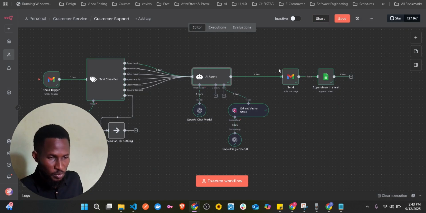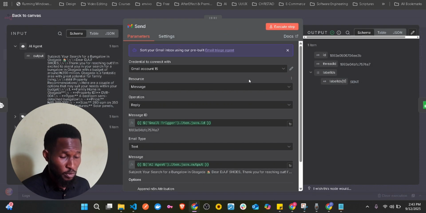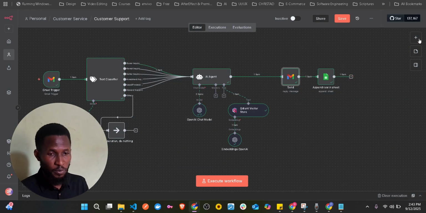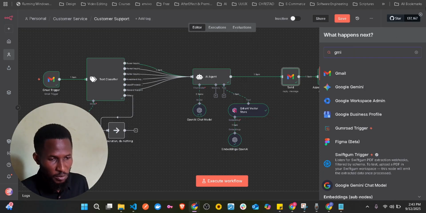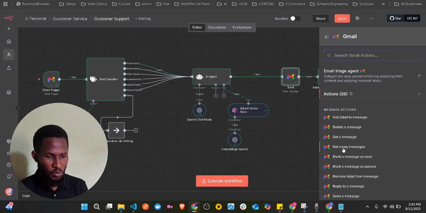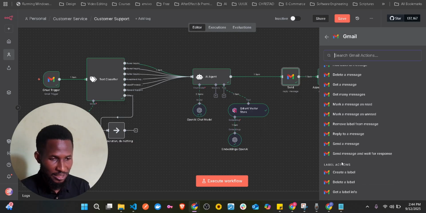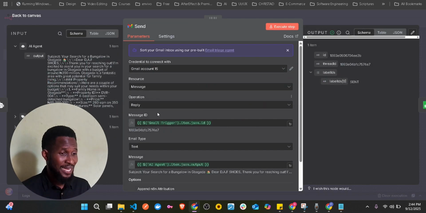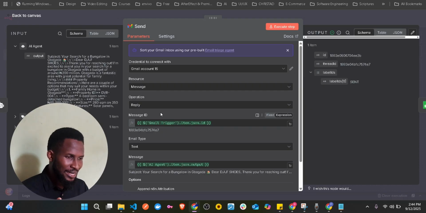And then what we now need to do is just send the response back to the customer that sent the message. Just go to your plus here, then search for Gmail, and then you already have Gmail. What do you want to do? You want to reply to a message. So let's just come here, and you see the operation, reply. Since you are replying, you need to get the message ID of the person that sent you the email. That's why this message ID is needed.